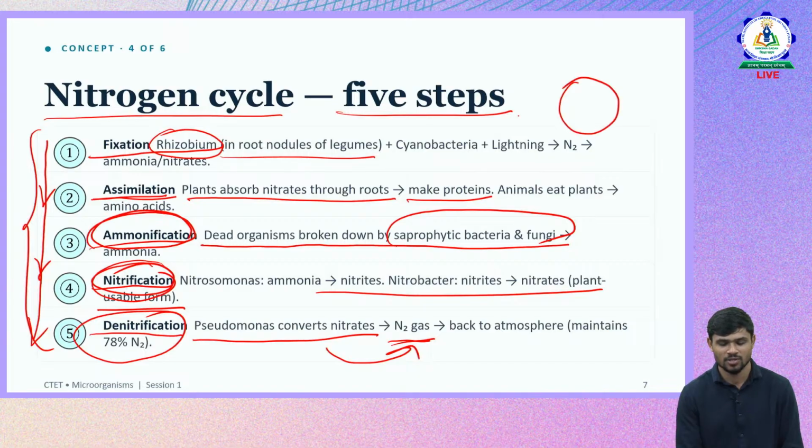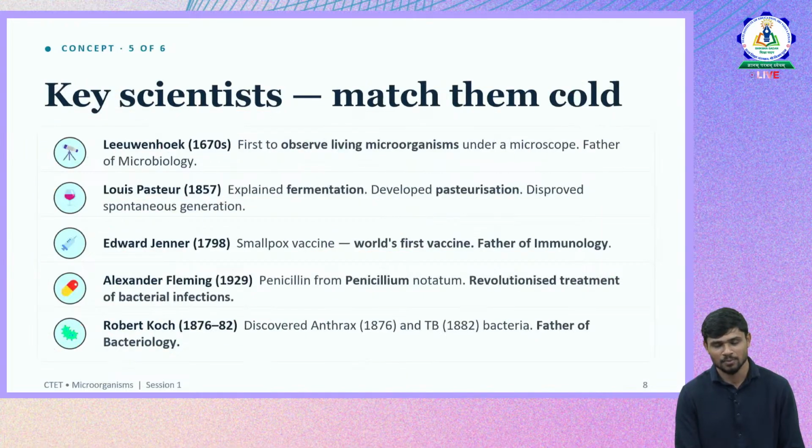All these processes happen because of microorganisms. Rhizobium is the one which fixes atmospheric nitrogen into the soil, and it is pseudomonas that returns it from the soil to the atmosphere. So this is about the nitrogen cycle, which happens with the help of microorganisms.